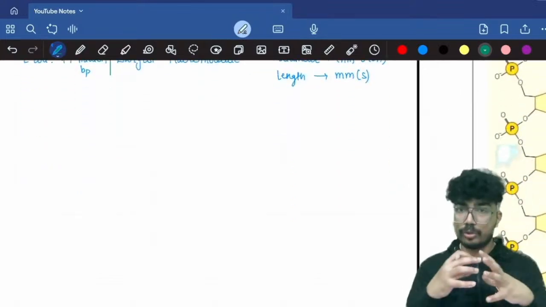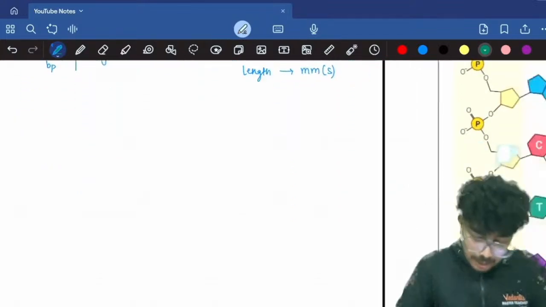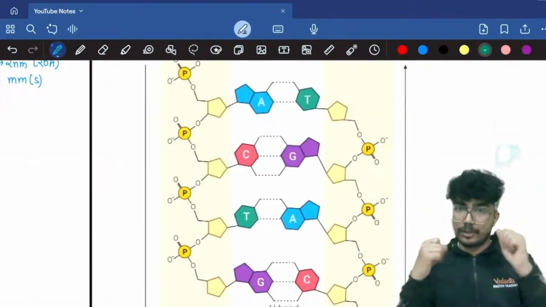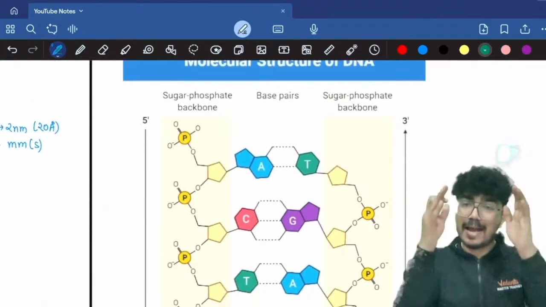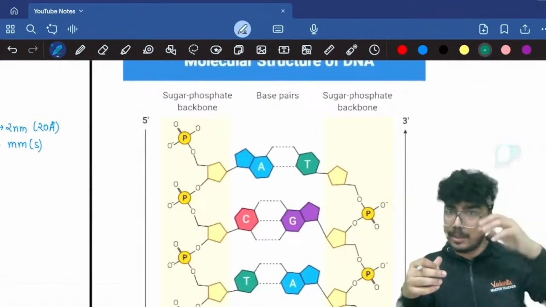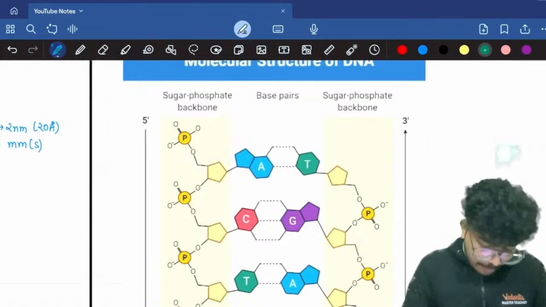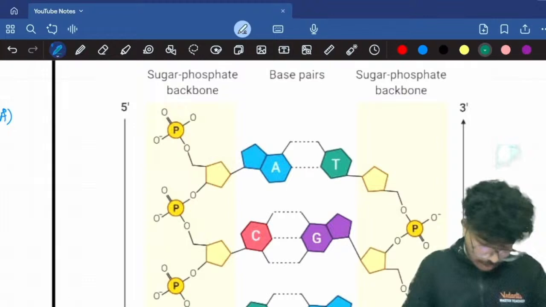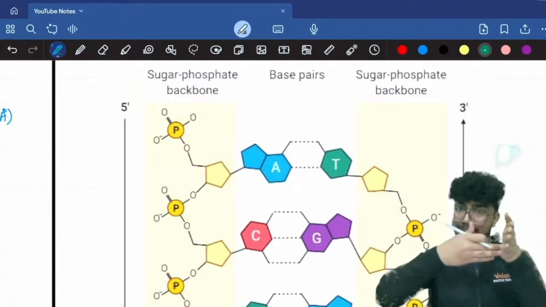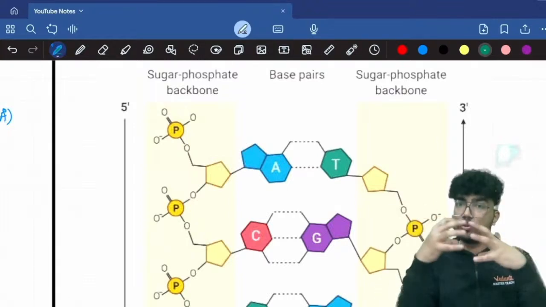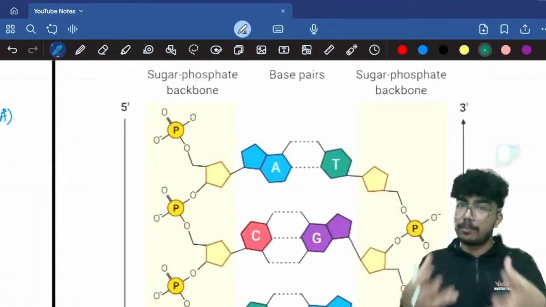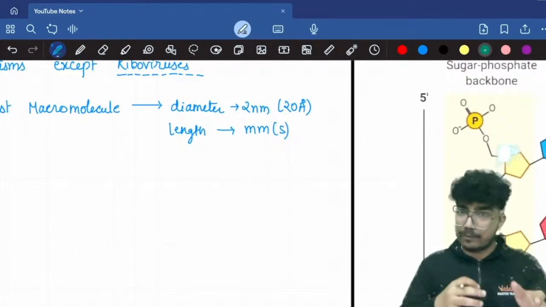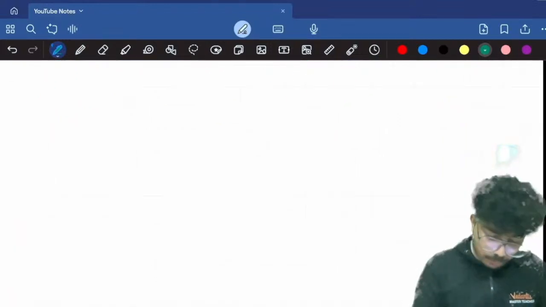I hope this is clear to all of you. Now you should know how the DNA looks. I'll come to this particular diagram. What does it show? First of all, we have the sugar phosphate backbone, which means we have the phosphodiester linkage. The nucleotides are perpendicular to the sugar phosphate backbone, and they pair together with the help of hydrogen bonds. I'll teach you how the sugar phosphate backbone gets formed and why the two strands are anti-parallel to one another. Let's move on to that point first.